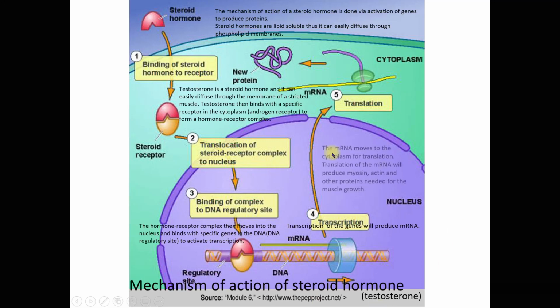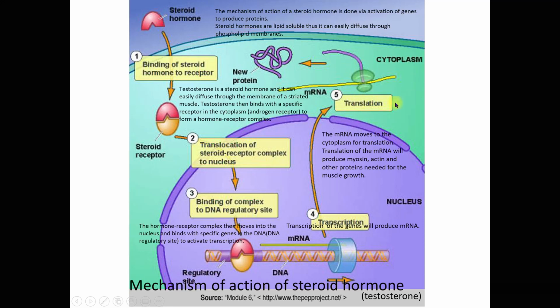Now we have the mRNA. The mRNA will move to the cytoplasm of the cell for translation. Remember in Sem 1, I already explained to you about transcription and translation. Transcription always happens inside the nucleus, while translation occurs in the cell cytoplasm. Transcription will produce mRNA, and this mRNA will move out from the nucleus into the cell cytoplasm. Why? For the translation process.